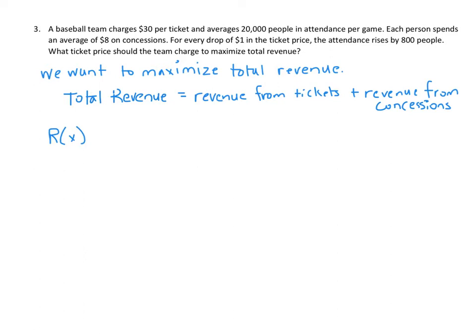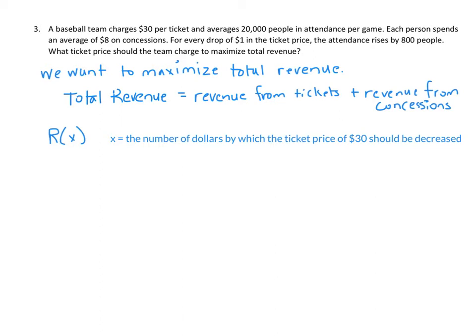Now our variable x is ticket price. We're trying to figure out what ticket price the team should charge to maximize total revenue. Currently they charge $30, but this may change. We're told that for every drop of $1 in the ticket price, the attendance rises by 800 people.